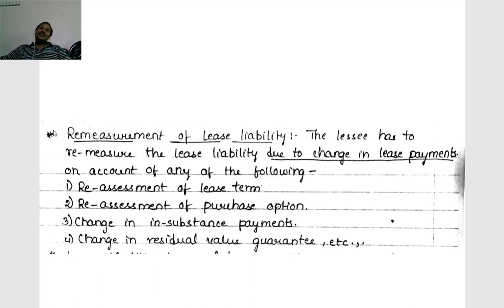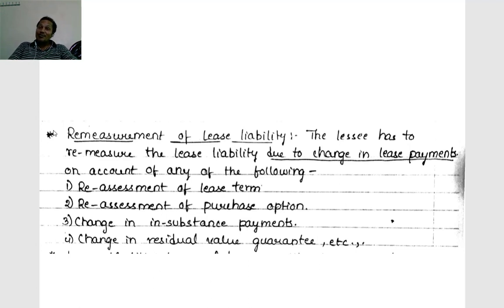Lease payments will change, liability will change. Or otherwise, initially we considered the lessee reasonably certain, but after a few years it is not reasonably certain. Lease payments will change, lease liability will change.